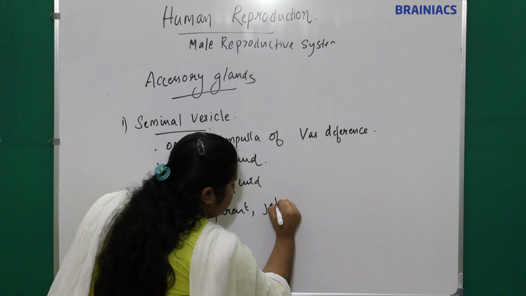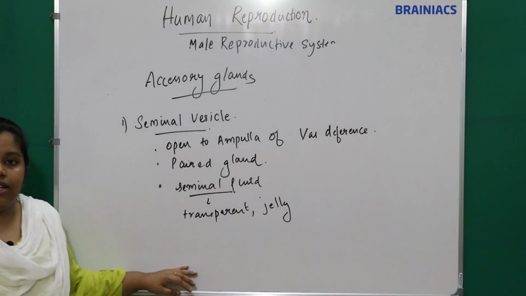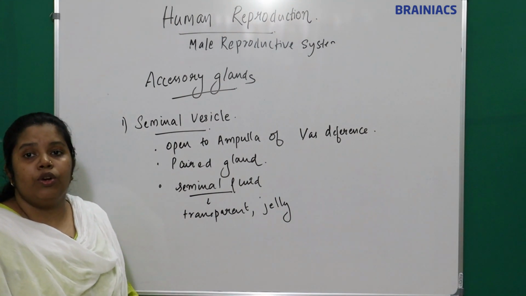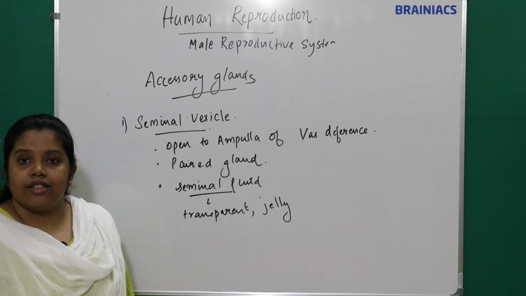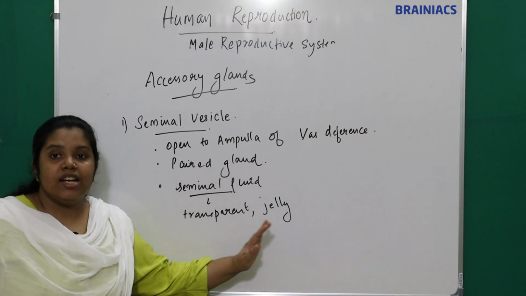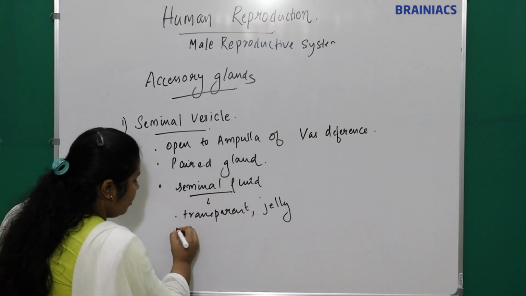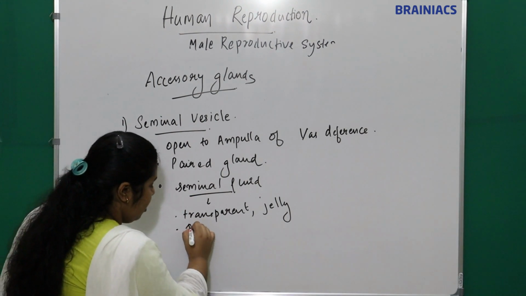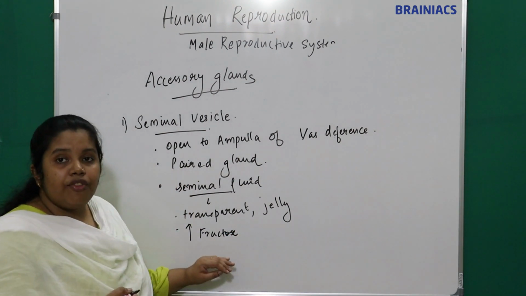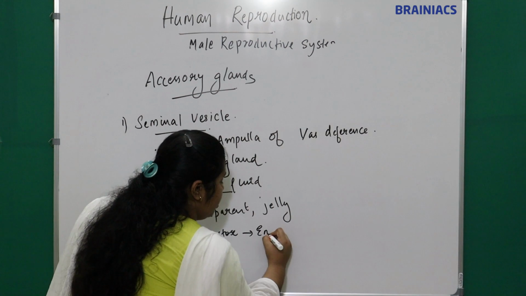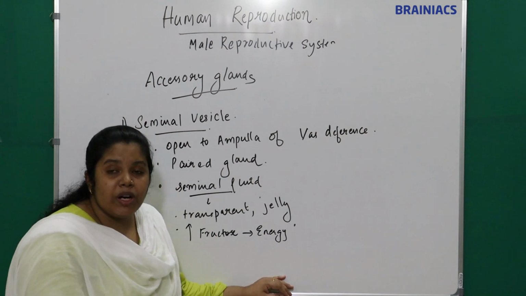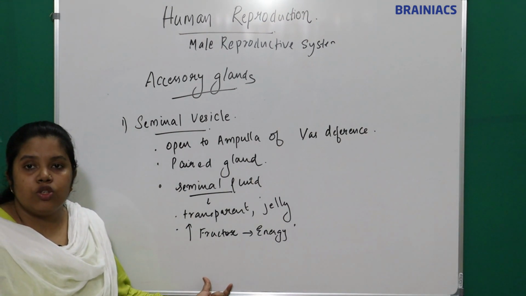The seminal fluid is a transparent jelly-like substance, and it is rich in fructose, which gives energy to sperms. This fructose will act as the fuel to sperms.